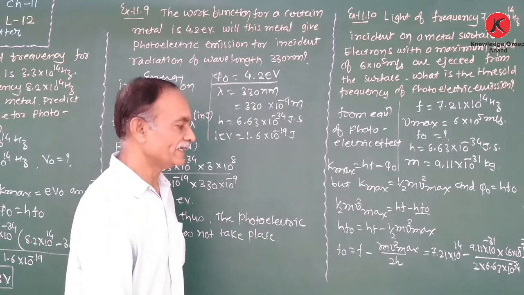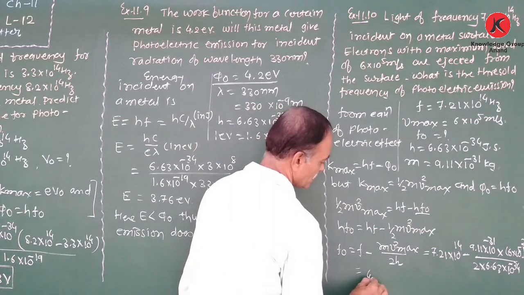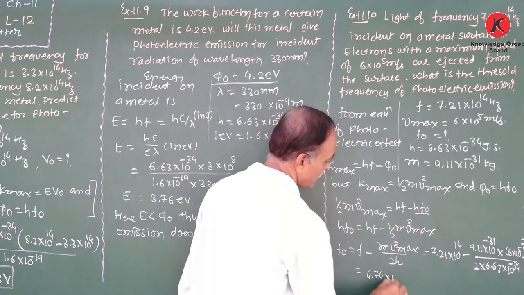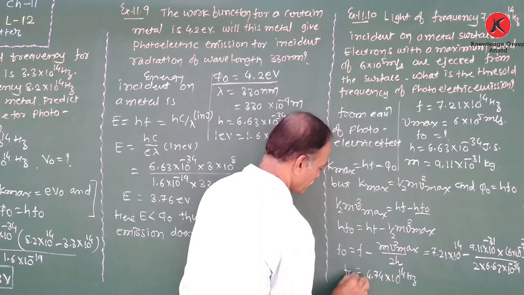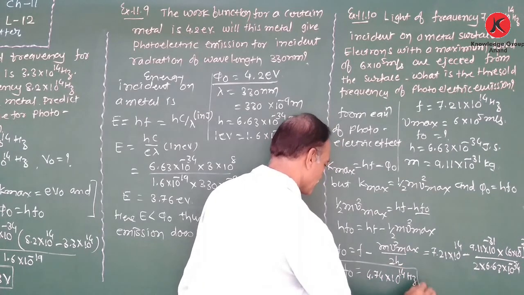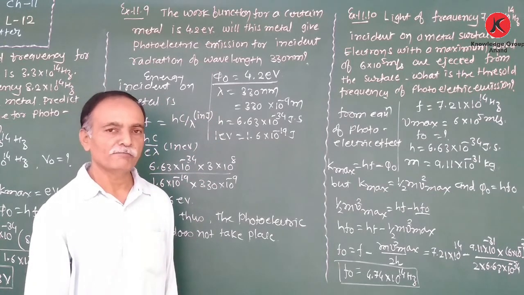As we simplify, we obtain the value of the threshold frequency as 4.74 into 10 to the power 14. So that much minimum frequency is required for the photoelectric emission for a given material.